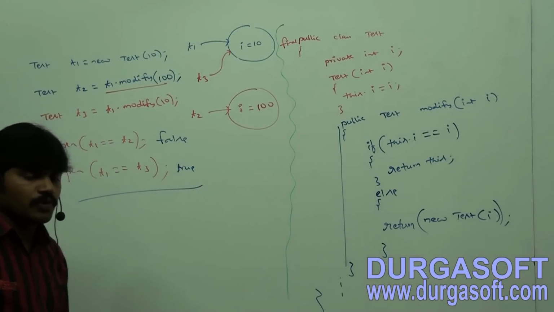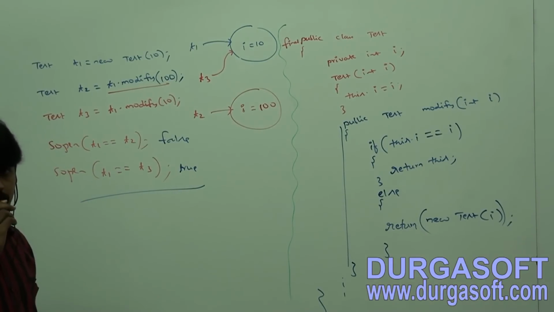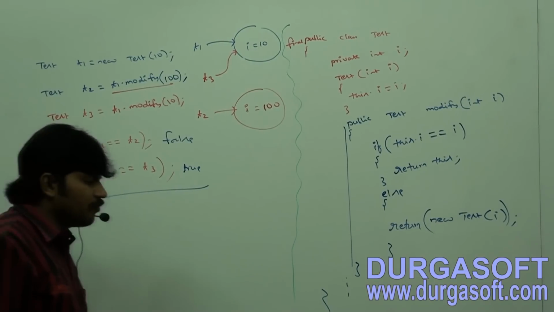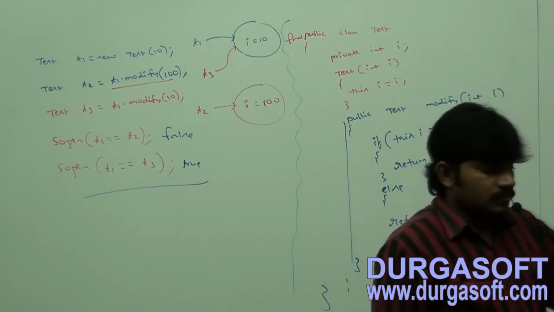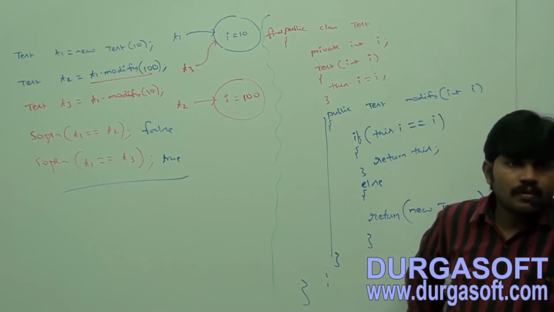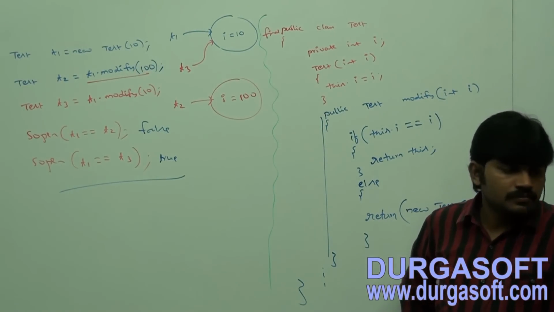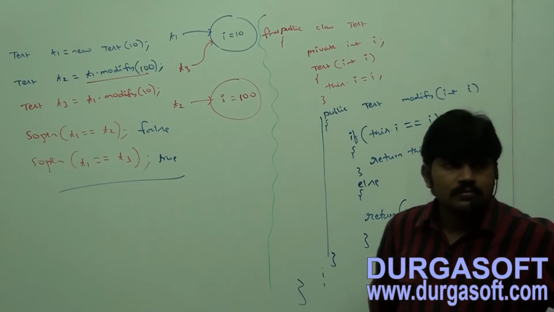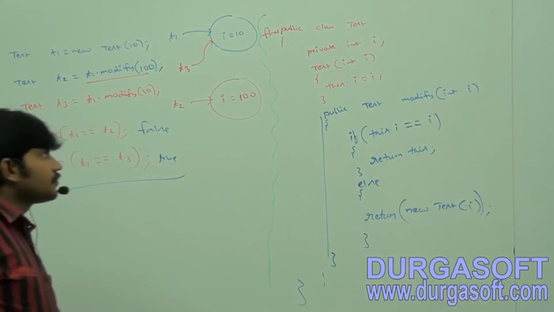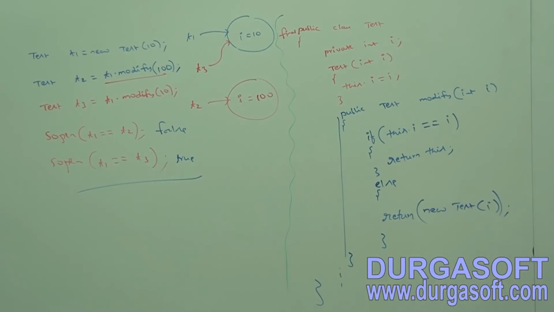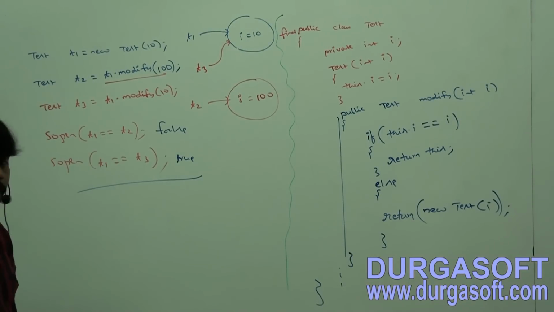So, how to create our own immutable class? Make sure you people have clear clarity, very important, most valuable. Final public class test, private int I, test of int I, completed, right?